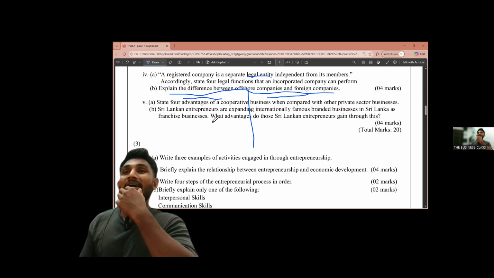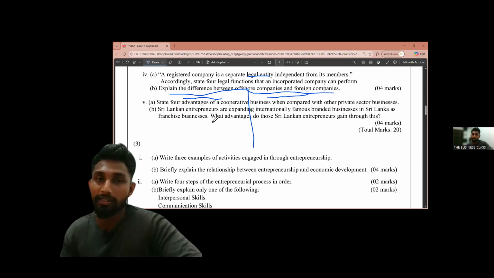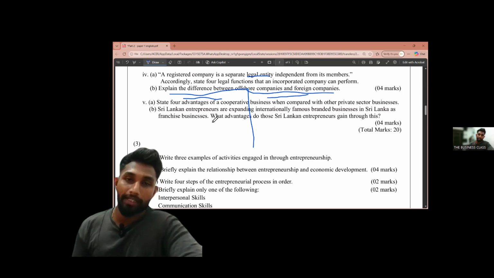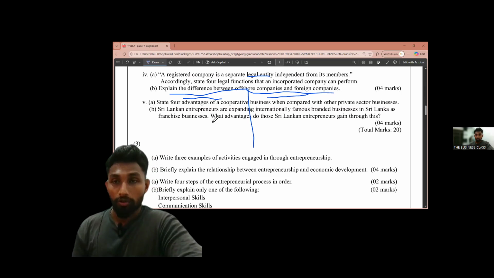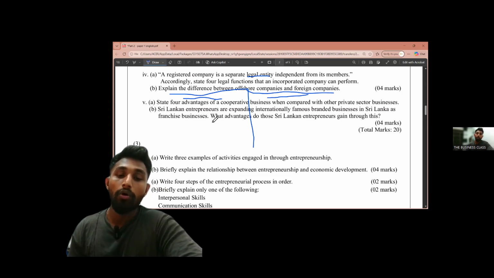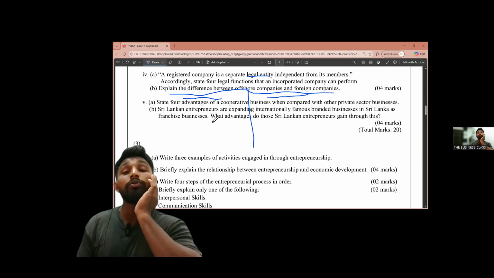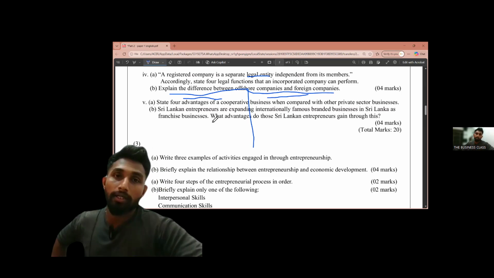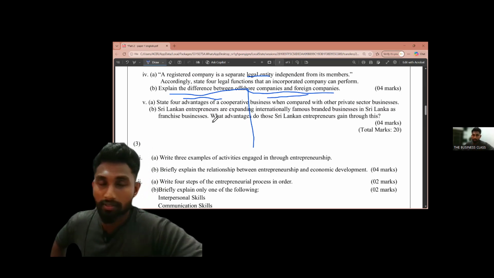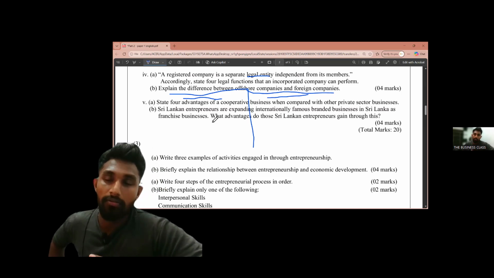Since it is a global brand, the risk is very low because it is already an established one. So people know about this. People are coming and purchasing since it was already registered, since it was already famous. Then next one, lowered risk of business failure. Actually, these franchises have less business failure. If you manage to find a correct audience for your business, the business definitely has a continuous succession.